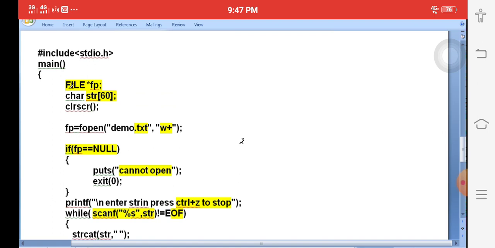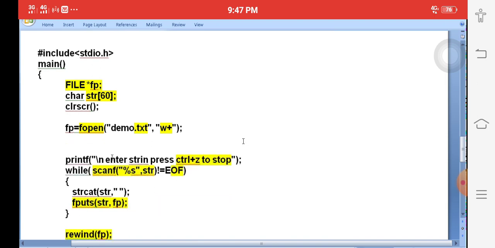Once again I am explaining. Create a file pointer to store a string of 60 characters. The opening file function, fopen. Then what is the file? Demo.txt. W plus means writing and reading. If the file does not exist, for example, you need not write the lines, simply remove the lines to reduce the program. It will be 100% correct.